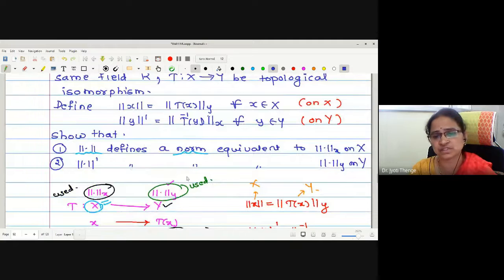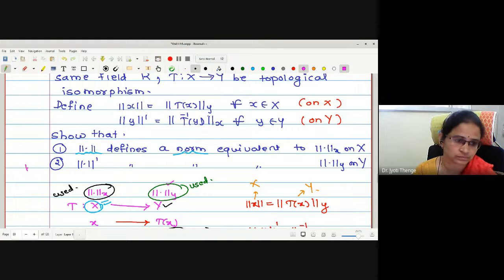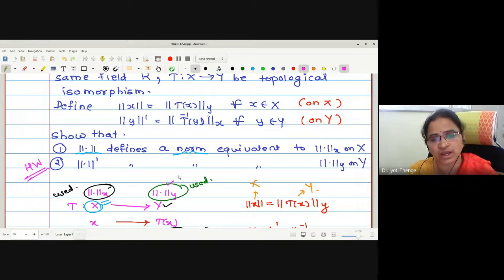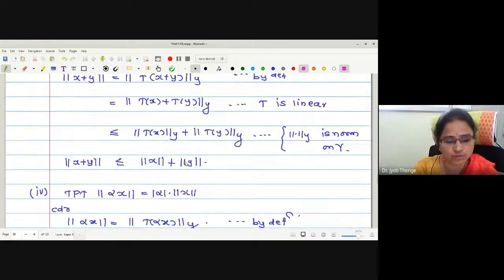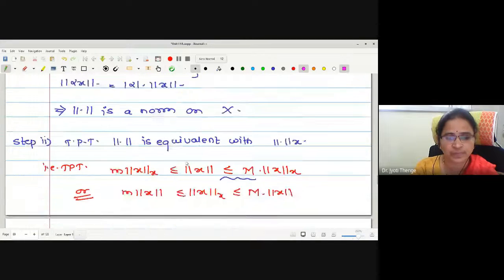Norm dash defines a norm equivalent to norm y. So for this I will keep for homework. Okay, you have to try for this. Method will be same. First you have to show the norm dash is the norm by verifying four conditions, and then go for proving it is equivalent with norm y by using T is topological isomorphism. Okay, so I'll keep this for homework, and we will go for our next important theorem.